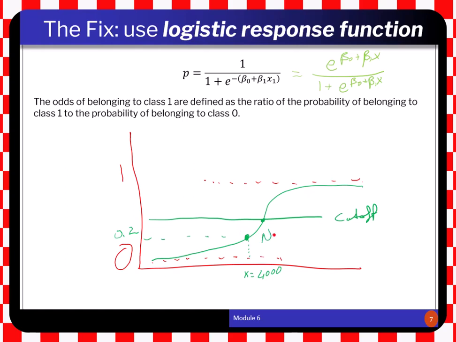So these guys are going to be non-default guys. All the people on this side of the curve are going to be non-default, and people who are beyond this cutoff, whose predicted values are higher than 0.5, are going to be default guys. You don't have to use 0.5 as a cutoff, but it's one of the commonly used cutoff points.